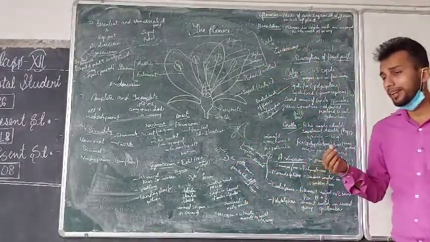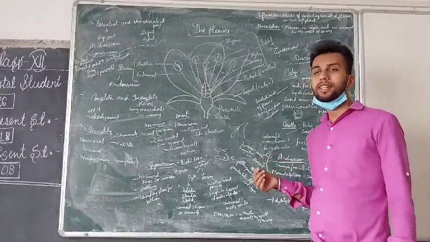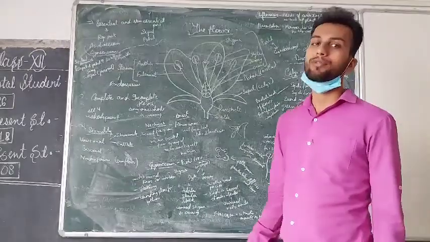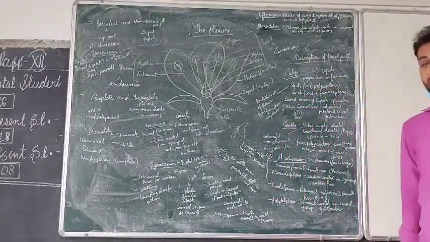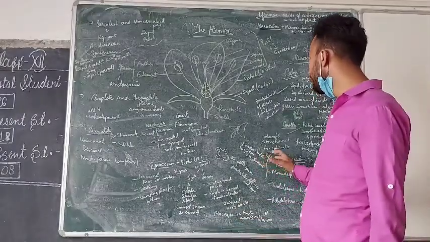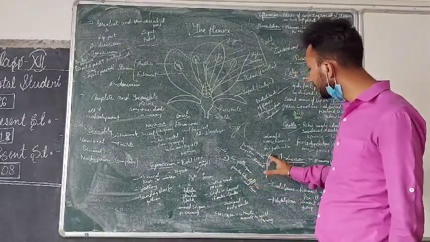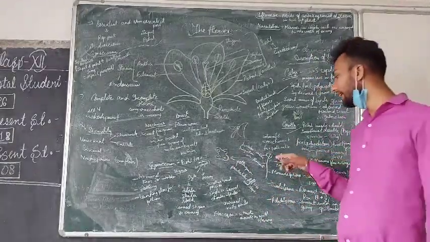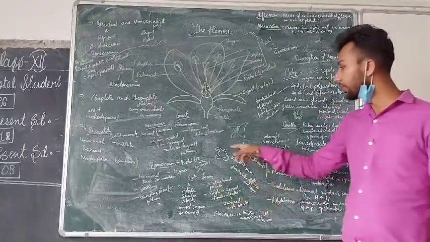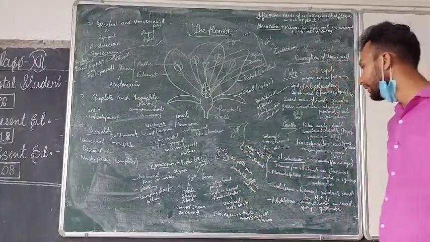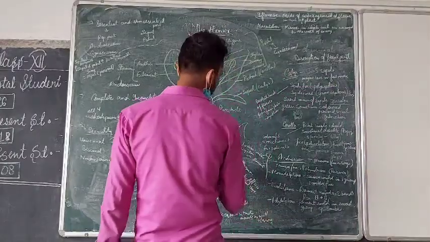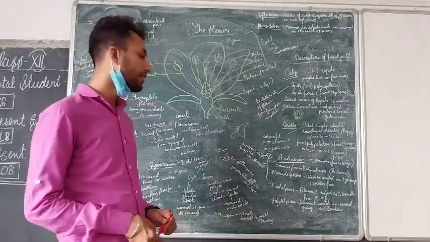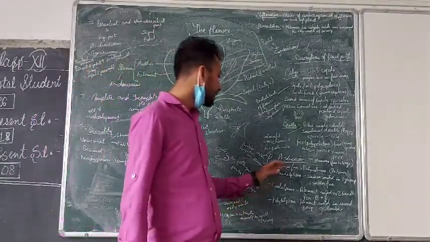What is the pollen grain? Pollen grain is a powder-like structure which goes to the female part and fertilizes it, and then develops the fruit or the seed according to the condition of the flower. The anther is two-lobed. When we cut the transverse section, there are 4 pollen sacs present, 2 in each lobe. Pollen grains are powdery in structure, have different sizes and shapes, and help in fertilization and pollination. So these are the conditions.